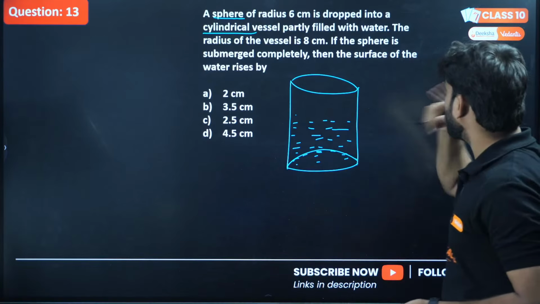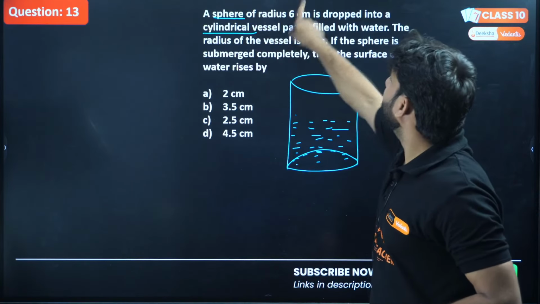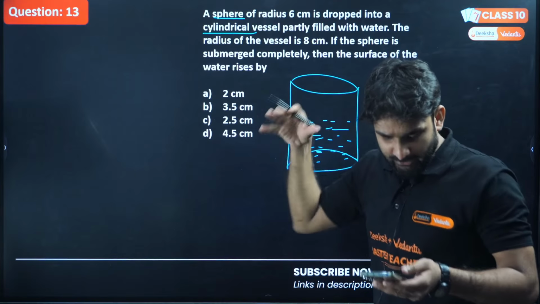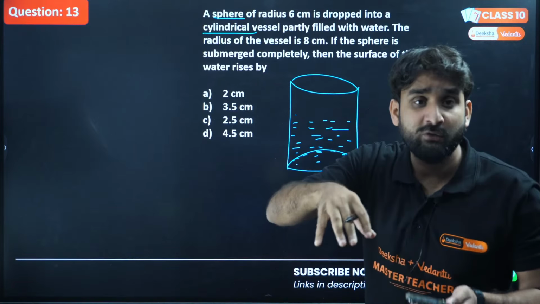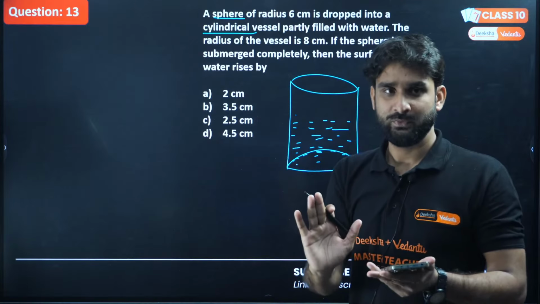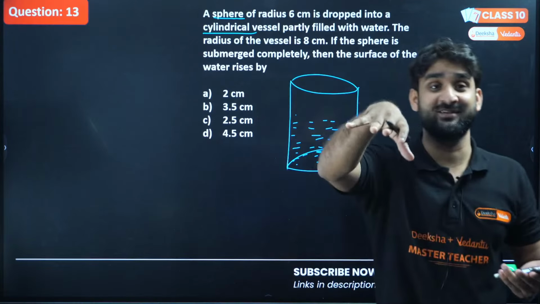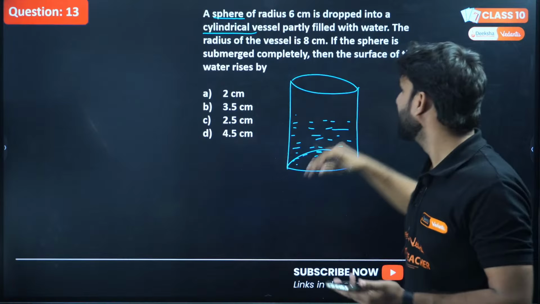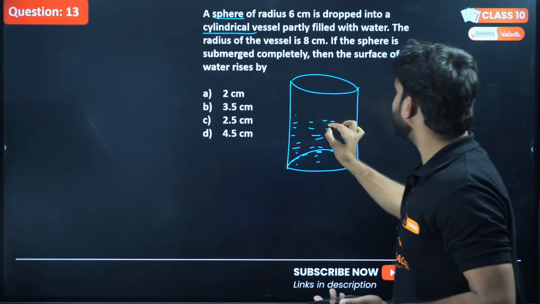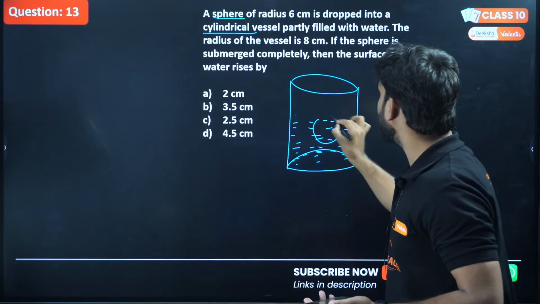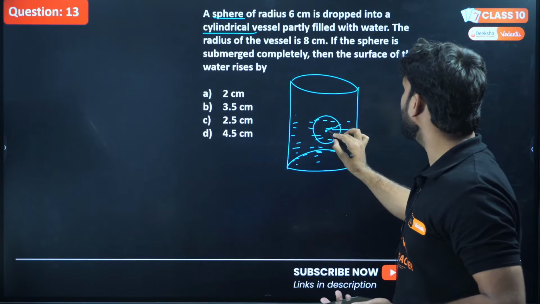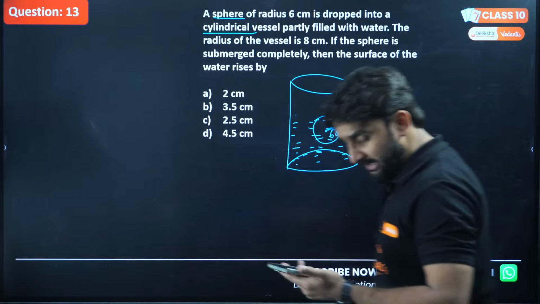Okay, now look at the question. A sphere of radius 6 cm. You know, whenever you put anything in the water filled in any vessel, what happens? The level of water comes up. You all know this concept, and you have already studied it in physics, Archimedes principle, I hope, right? So basically, when we are putting a sphere in this, the radius of the sphere is 6 cm. Just let me know what happens when we put anything inside water.